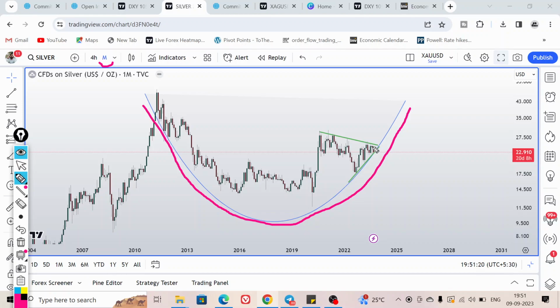So it is currently in a breakout or breakdown phase, so we have to wait. If it breaks down, then we are going to look for the sell. But if price ranges and breaks out, then we can look for buy opportunities in silver for the longer term. So this is currently a good chart to watch on the higher time frame for silver.